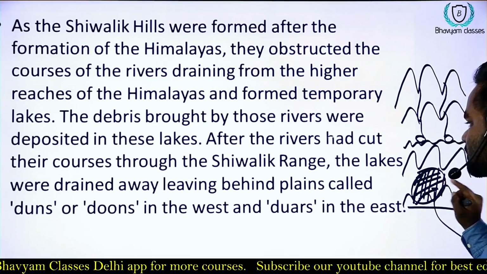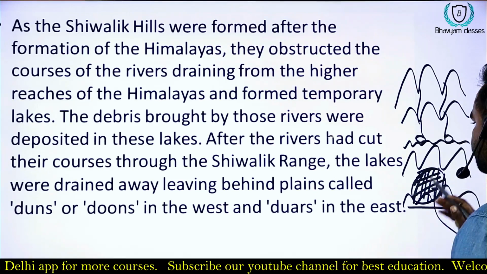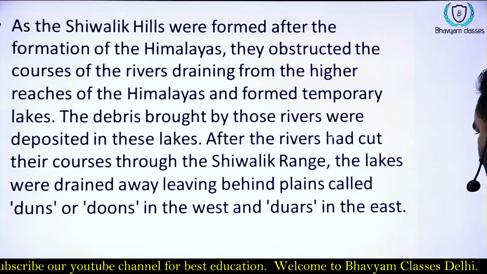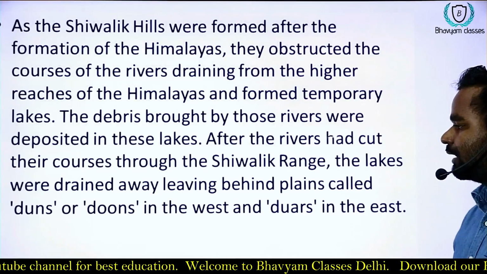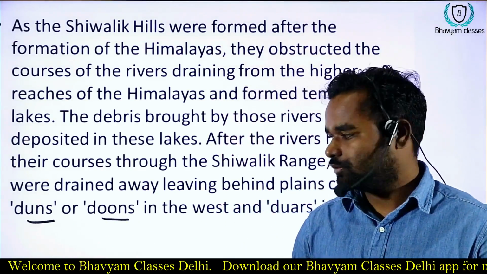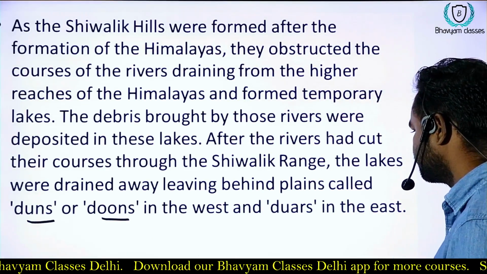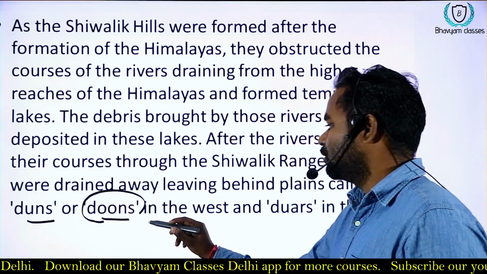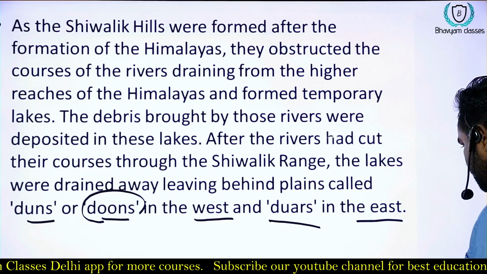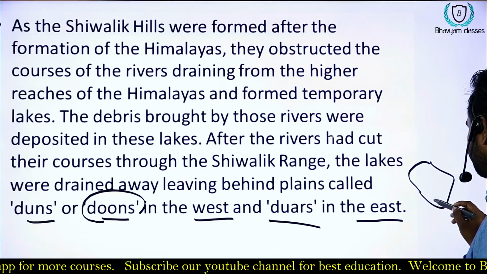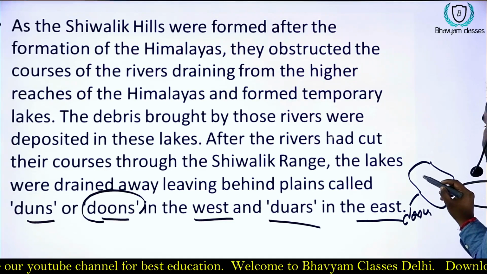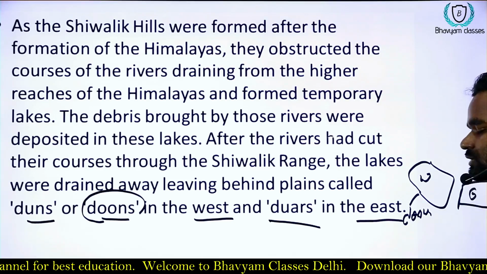By this process the dunes are formed, okay, and we have different dunes in the Himalayan region. So it is known as dun or dwars, okay. It is known as dun and dwars. So it is known as dun in the west and dwars in the eastern part of the Himalaya. Like we have the Himalaya, in the western part it is known as dun, and in the eastern part it is known as dwars, okay.